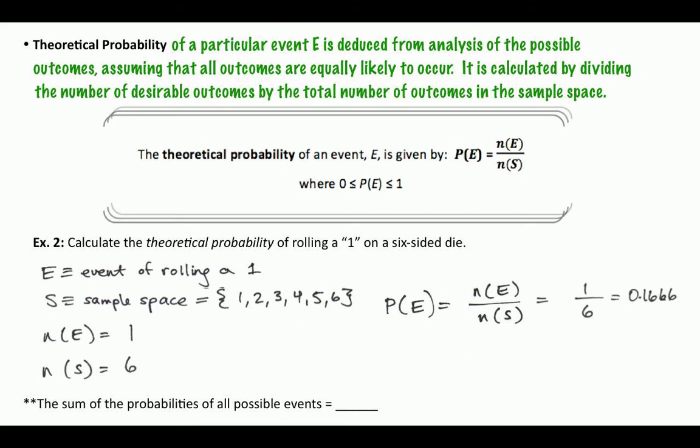So another interesting thing to note is, let's say we took the sum of all the probabilities, so the sum of all possible events. The probability of rolling a 2 is also 1 over 6. The probability of rolling a 3 is also 1 over 6. Each probability in this case is equal. It's a uniform probability.